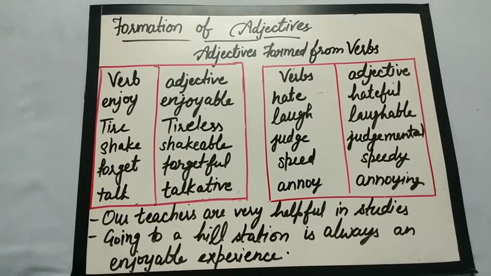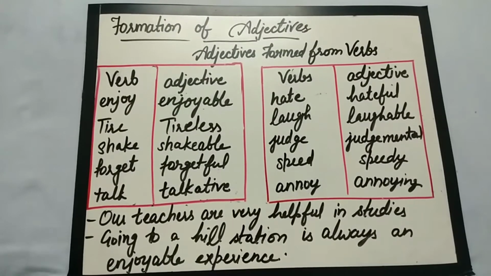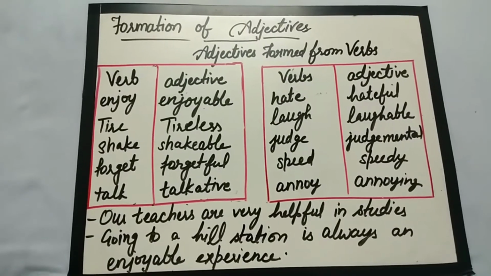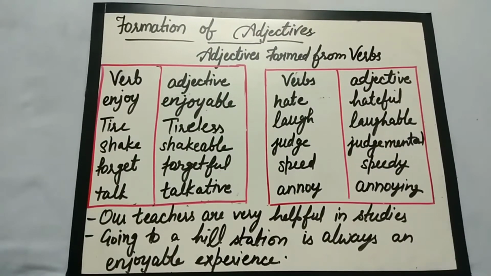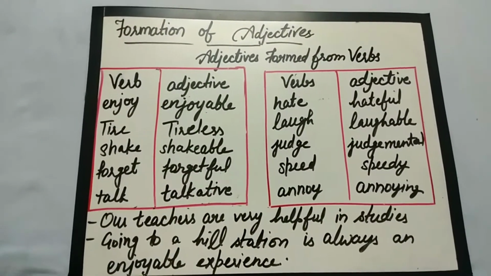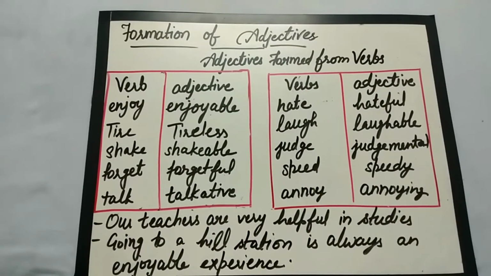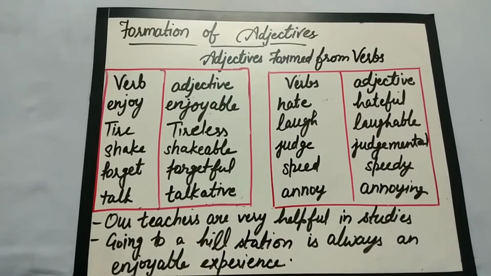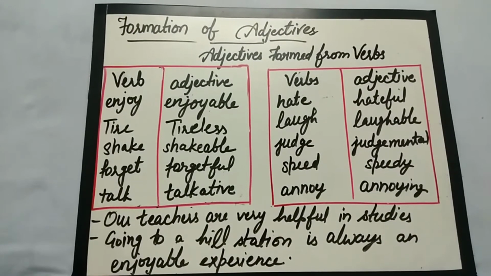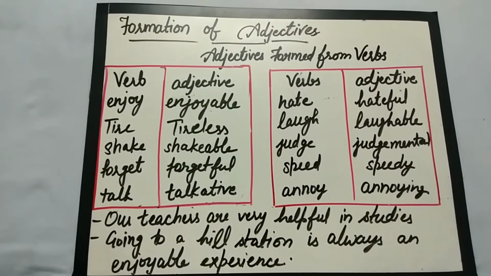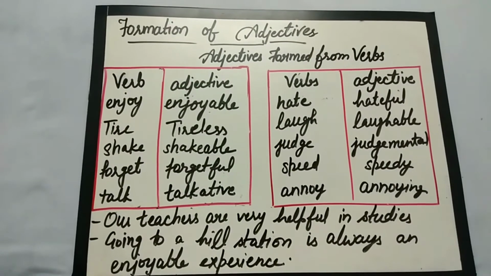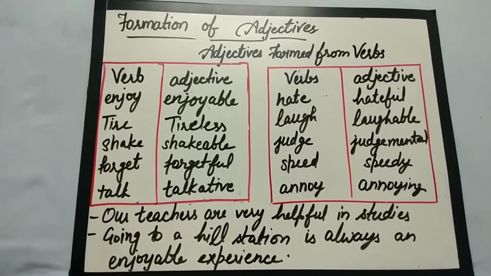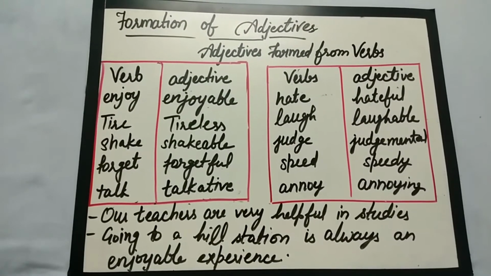So next we have adjectives formed from verbs. Like enjoy, it's an action verb. The adjective can be enjoyable. Tire is related to the word tiredness, so tireless. The person is tireless, the thing is tireless, the experience was tireless. Anything can be described with it. Shake means to shake something. So something is shakeable, that is describing the quality of that something.